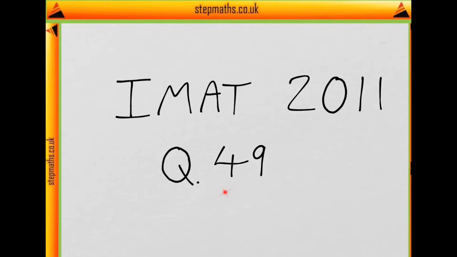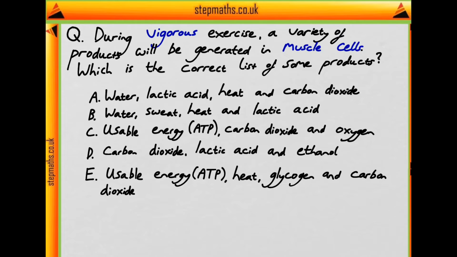This video is on question 49 from the 2011 IMAT paper. In this question, we're told that during vigorous exercise, a variety of products will be generated in muscle cells. And we're asked which is the correct list of some products, and we're given a list of answers here.